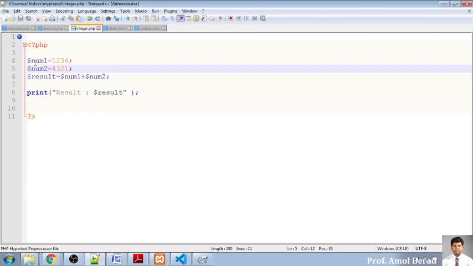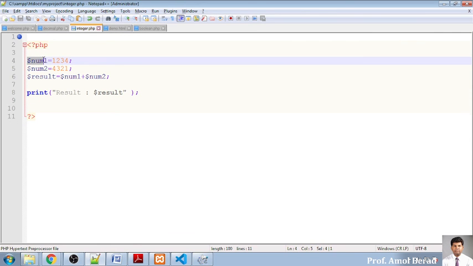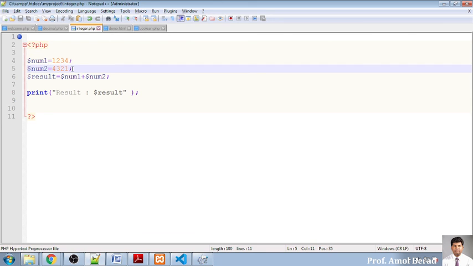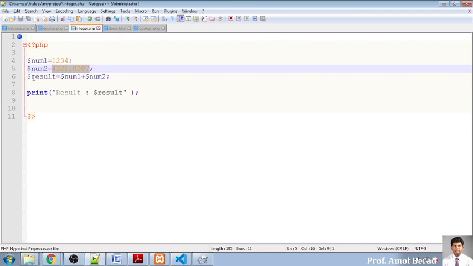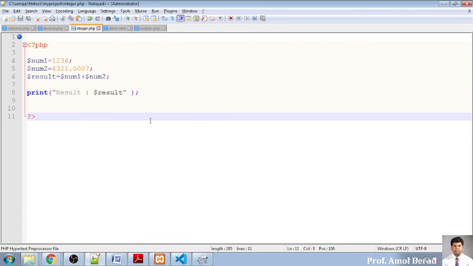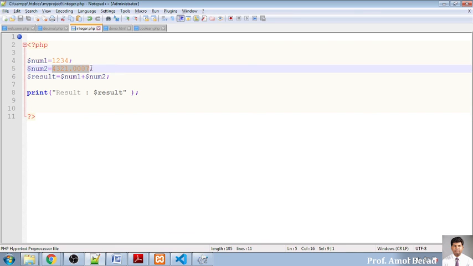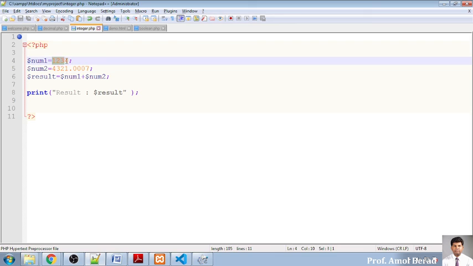Whenever you are working with an integer, you have to declare the dollar sign with a variable name, and you can assign the value like this also. Now if I am working with a number like 0.007, this is an integer, this is a double. Okay, so 0.007 I am entering like this. When I go for addition and output, I am adding an integer with a float value and storing it into a variable. By default this will be a float. So we'll see the result as PHP automatically treats it as a double value. This will be treated as an integer value.